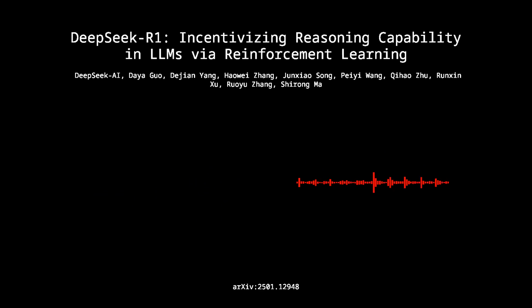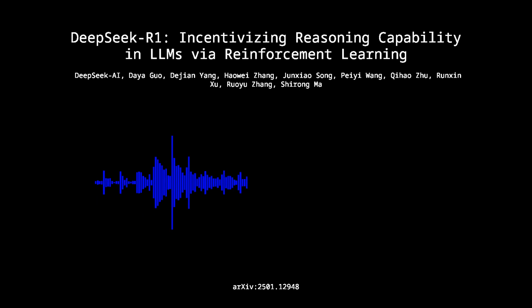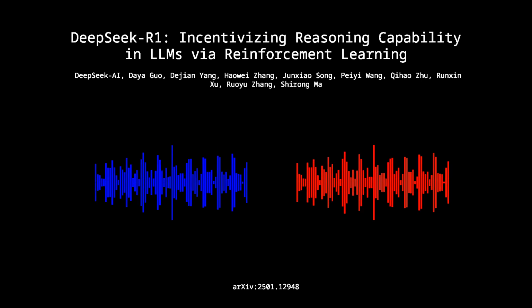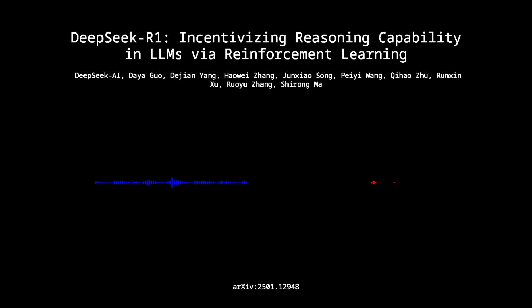DeepSeek-AI's work on DeepSeek-R1. Precisely. It's this definitive demonstration that you can achieve advanced, even emergent reasoning abilities purely through reinforcement learning, just RL. Completely bypassing that need for human-labeled SFT data. Completely. That is a game changer if it holds up.